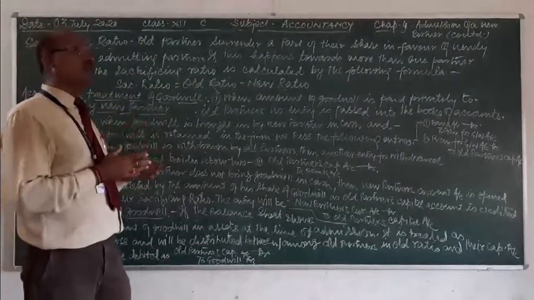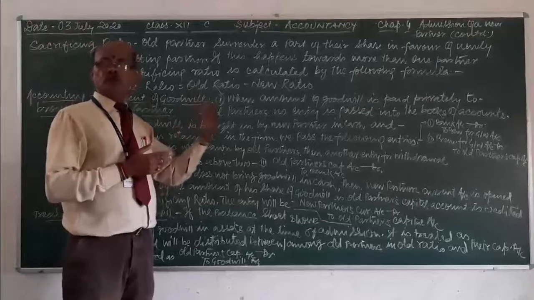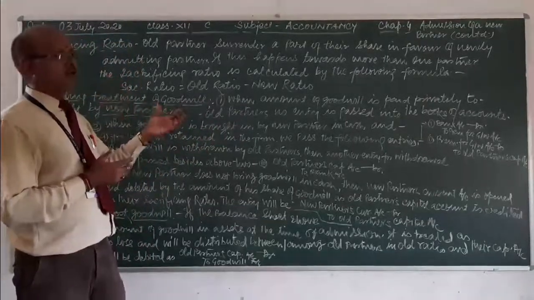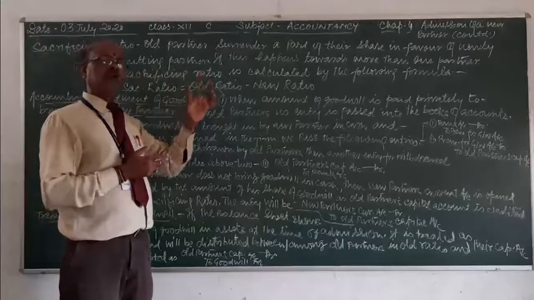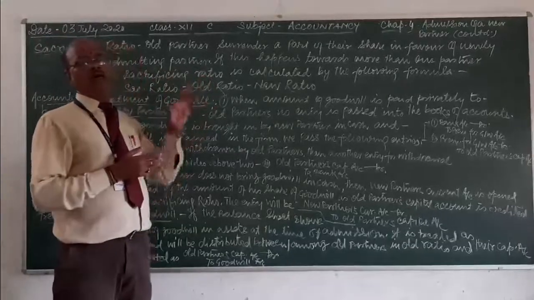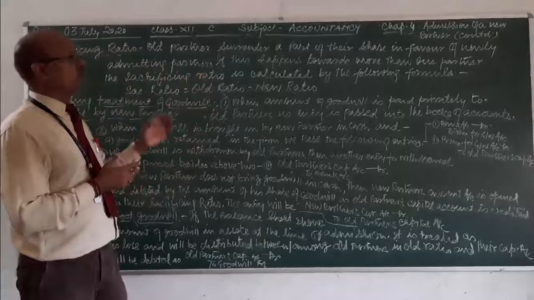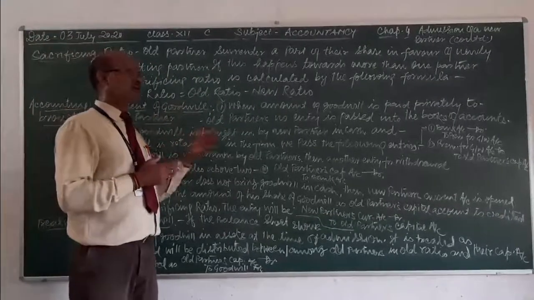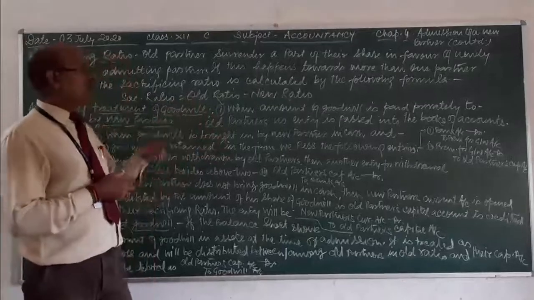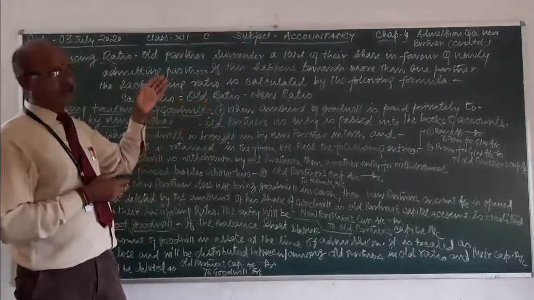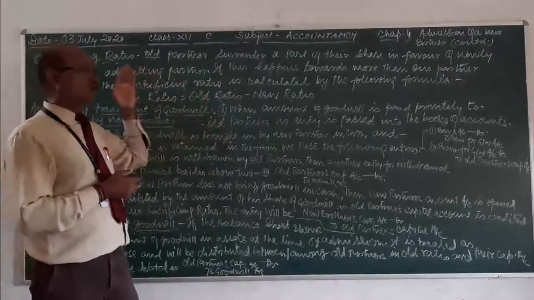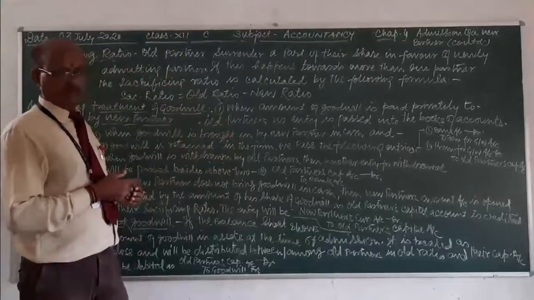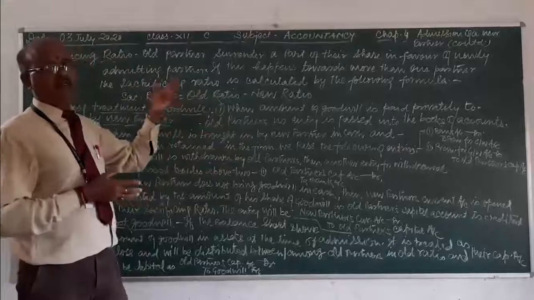And in cases where both have not been given, then, as while calculating new profit sharing ratio, I had given you 4 conditions. Those conditions must be applied here to find out the sacrifices of the partners, and if you are able to draw the sacrifices, then you will be able to have the sacrificing ratio.